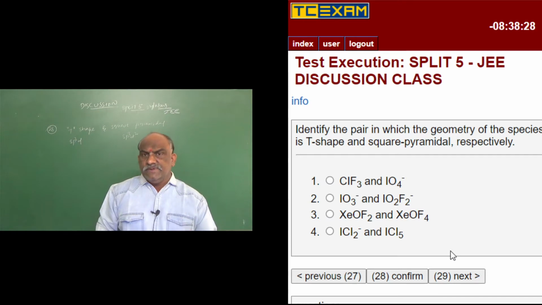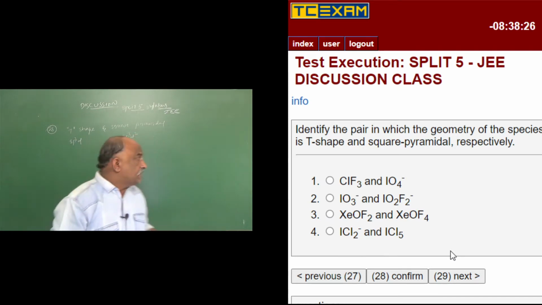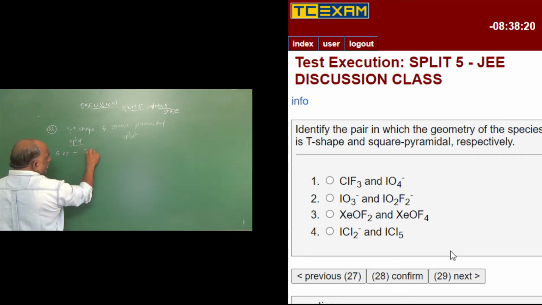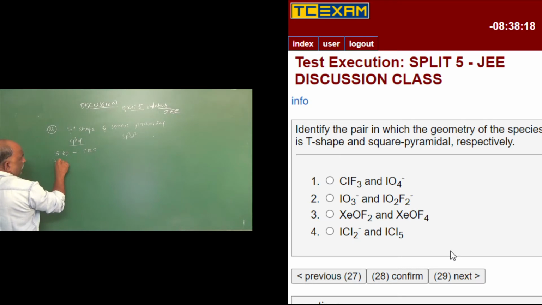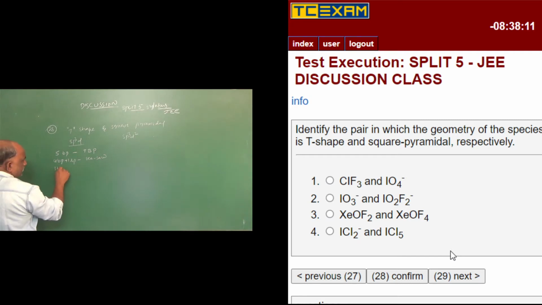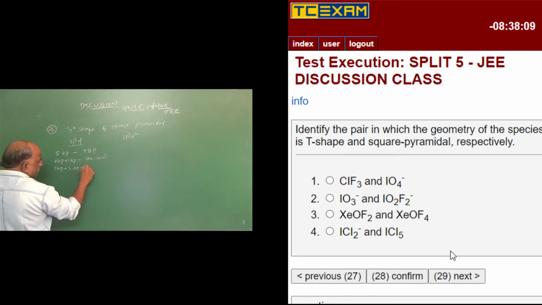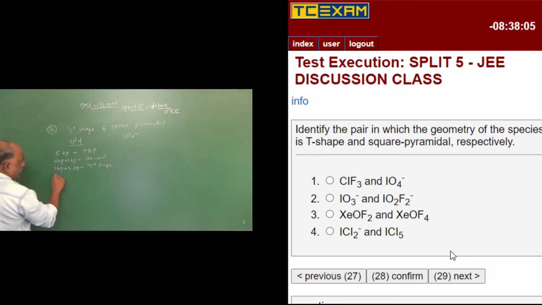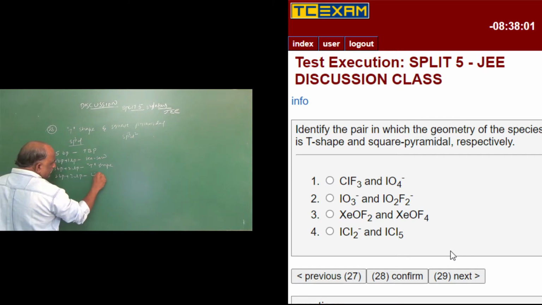Because of sp3d hybridization, you should go with sp3d hybridization: 5 bond pairs, that is trigonal bipyramidal. 4 bond pairs plus 1 lone pair is seesaw shape. 3 bond pairs plus 2 lone pairs is T-shape. And 2 bond pairs plus 3 lone pairs is linear.